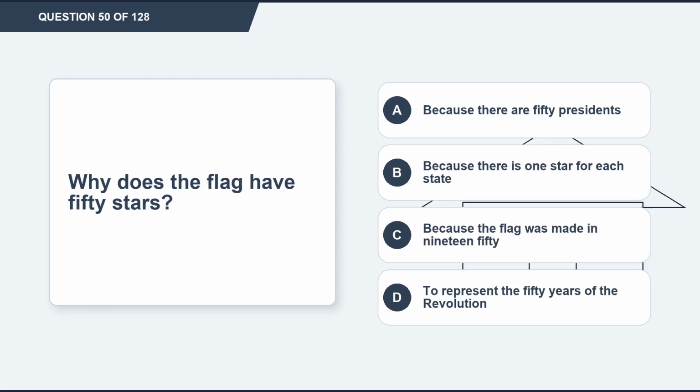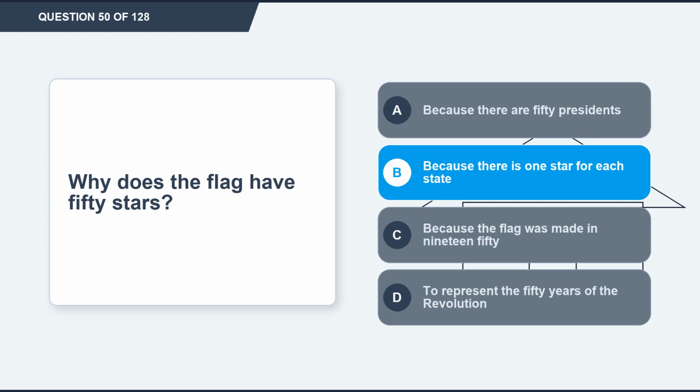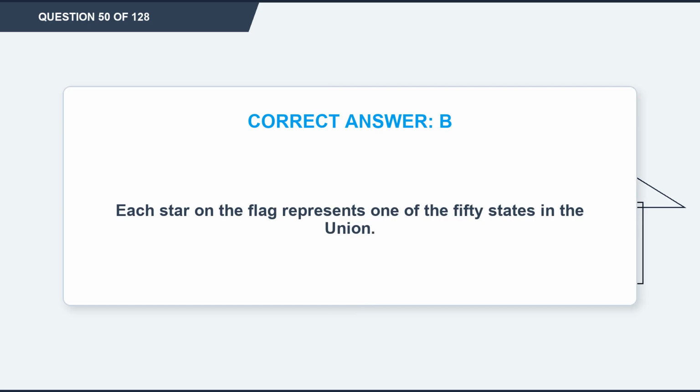Question 50. Why does the flag have 50 stars? Option A, because there are 50 presidents. Option B, because there is 1 star for each state. Option C, because the flag was made in 1950. Option D, to represent the 50 years of the Revolution. The correct answer is option B, because there is 1 star for each state. Explanation. Each star on the flag represents one of the 50 states in the Union.